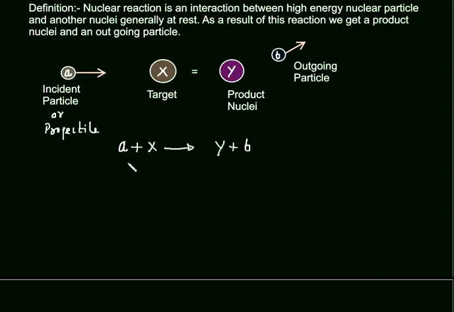Symbolically, we can write this nuclear reaction as X(A,B)Y. This is the symbolic representation of a nuclear reaction. This is the target and this is the product nuclei, and in the bracket we have the incident particle and the outgoing particle.